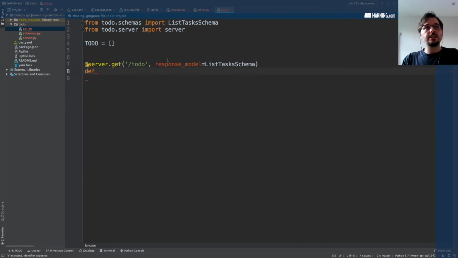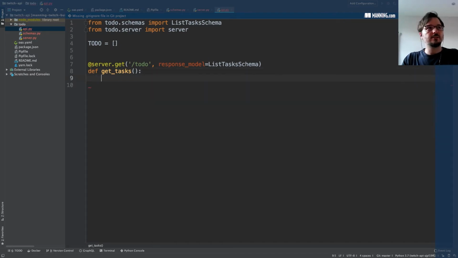Now, this is a decorator. We need to name the function that implements the get endpoint, and we're going to call it get tasks. We call it like that because this is really what it does. We are just sending the list of tasks, and what we're going to do is return a dictionary that represents the payload for this endpoint.